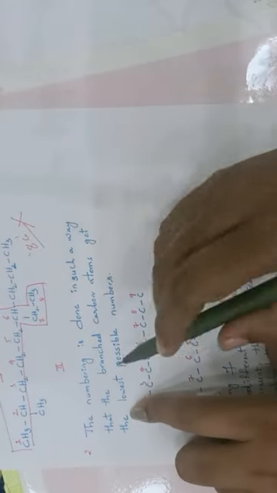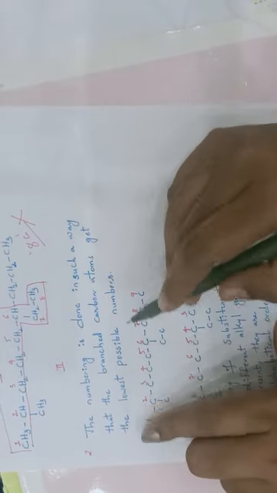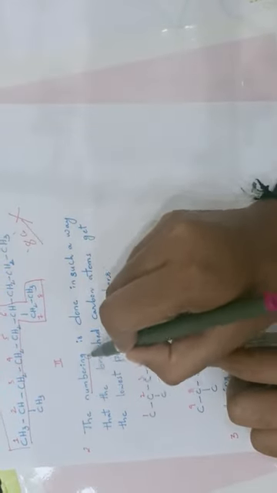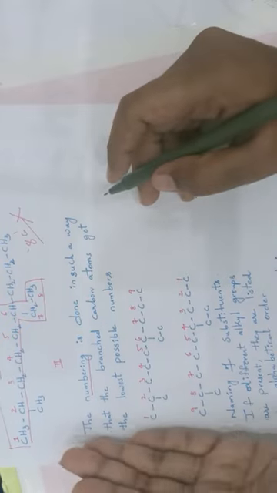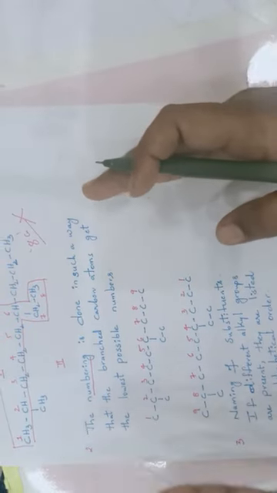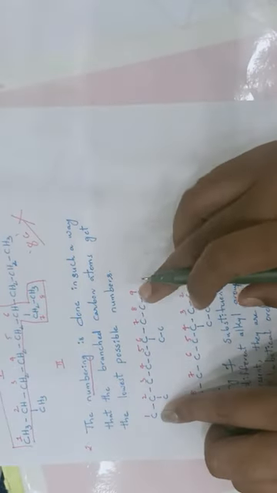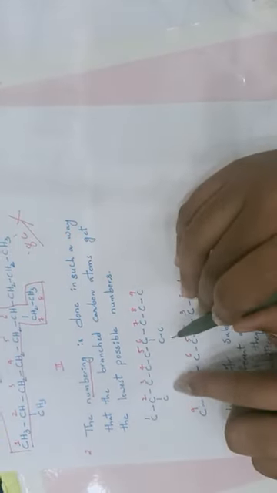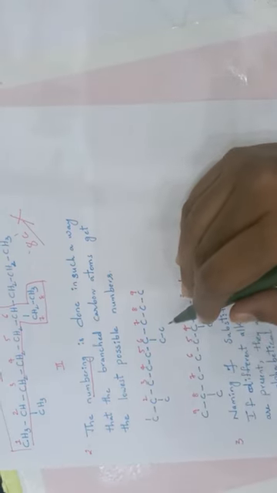The second point is that the numbering is done in such a way that the branched carbon atoms get the lowest possible number. Here we want to give numbering for the longest carbon chain. From left to right we can give, or right to left we can give. But while giving it this way, the branched carbons should get the lowest possible number.